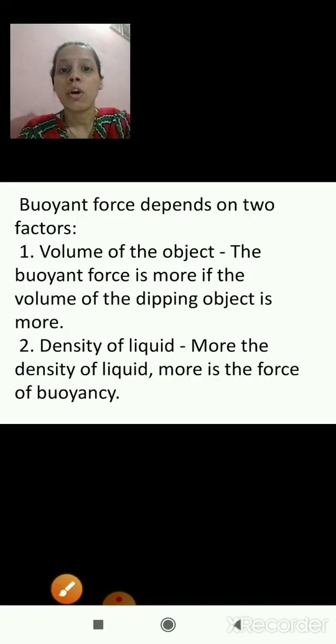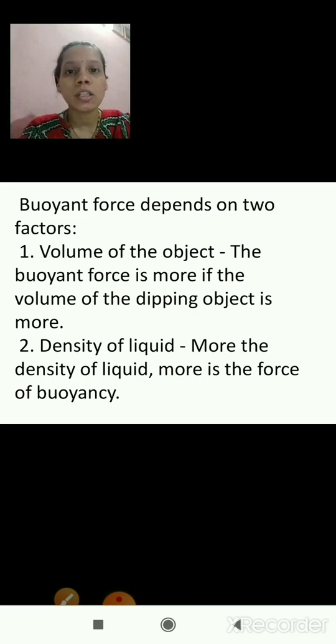Then buoyant force depends on two factors that we also studied. Which are the two factors? First, the volume of the object, and second, the density of the liquid. The buoyant force is more if the volume of the dipping object is more. And if the density of the liquid is more, the buoyant force is more.